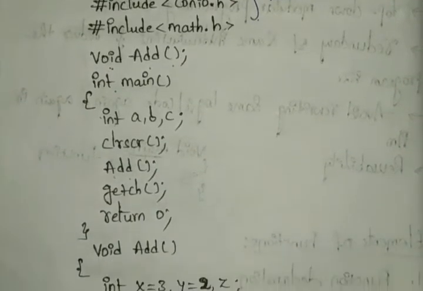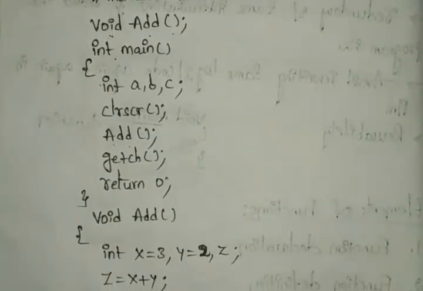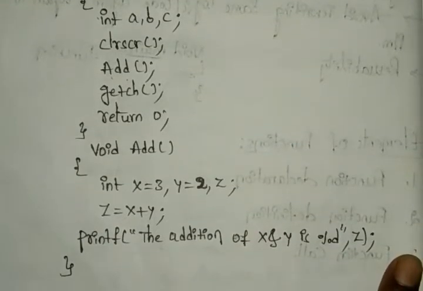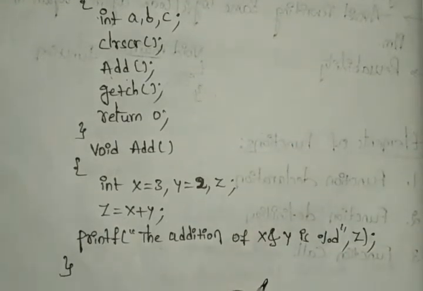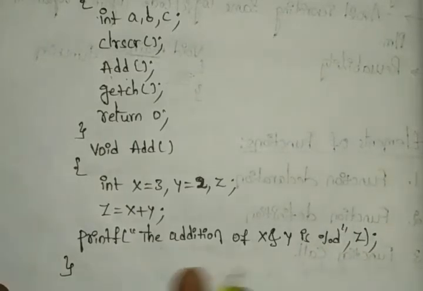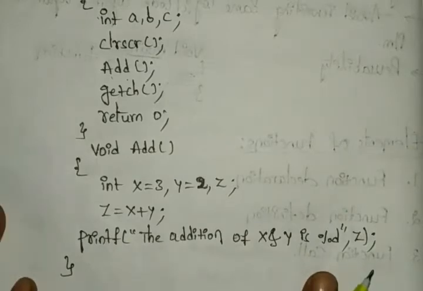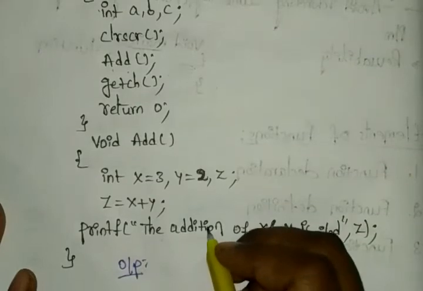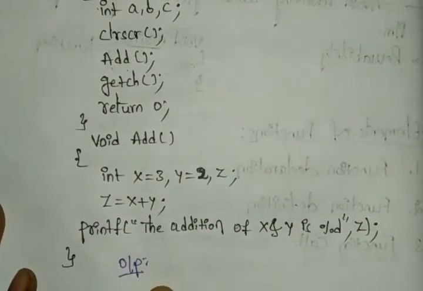And after that here I'm choosing the void add, that is our function. So in this function I'm taking the values, like int x equal to 3, y is equal to 2, and I am taking z. So automatically it can be displayed, our output will be 5.